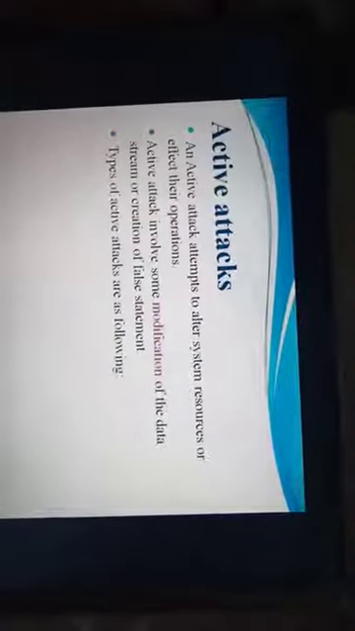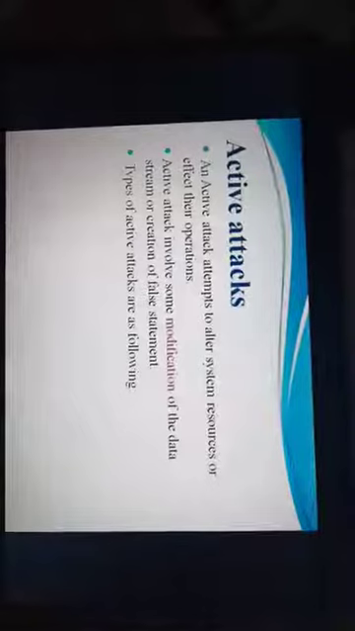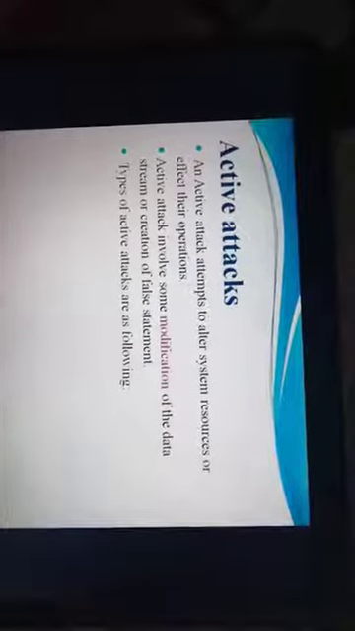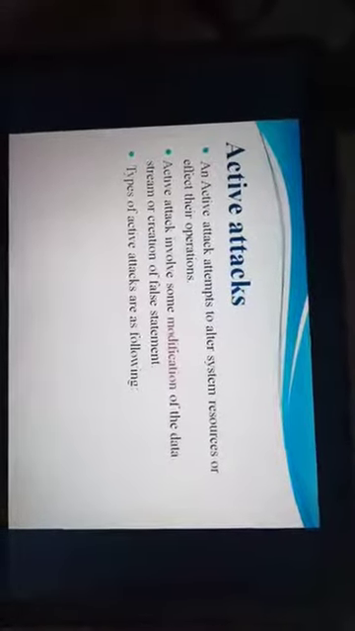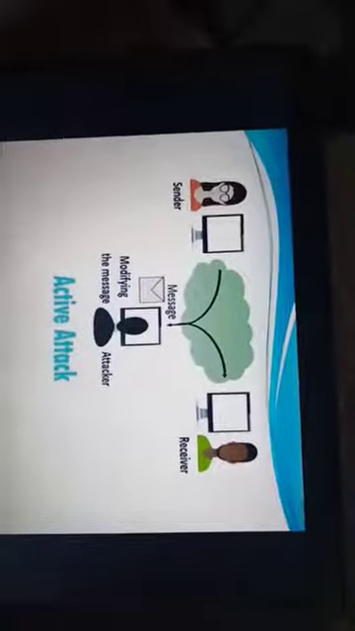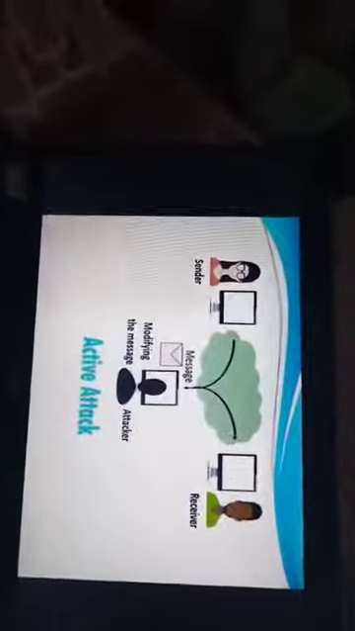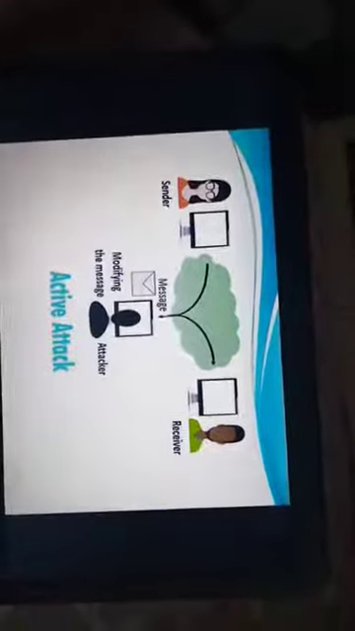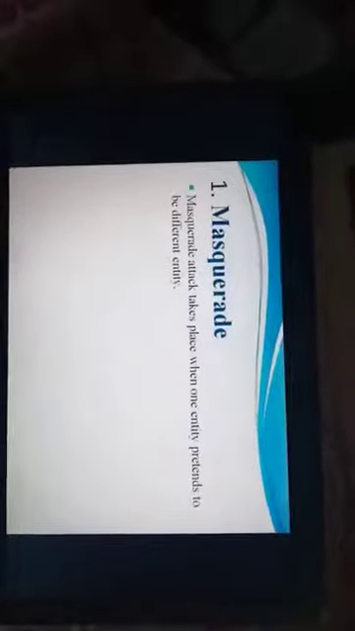So what is active attack? An active attack attempts to alter system resource or affect their operations. Active attack involves some modification of the data stream or creation of false statement. We will understand it by diagram. Here the attacker does the modification of data stream or the creation of a false stream that is transmitted between sender and the receiver.